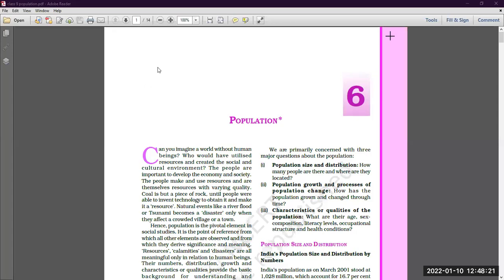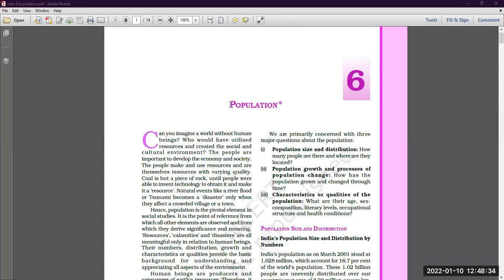Okay students, this is your geography class, and today we are going to start our new chapter, that is population, chapter number 6 of your geography book. So let's start with the meaning of the title, that what population means. What do you understand by population?